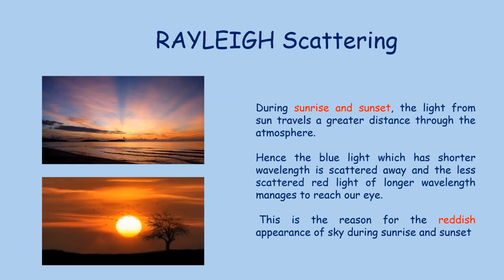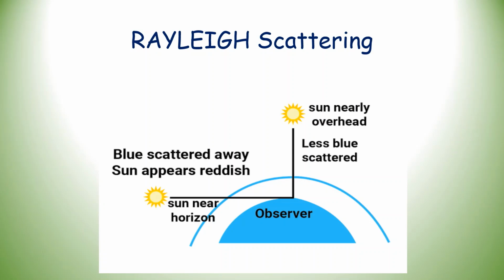Why? What is the reason? Shorter wavelengths are scattered away, and the red color remains. Blue is scattered away, so the sun appears reddish.